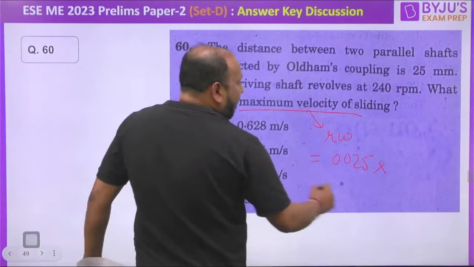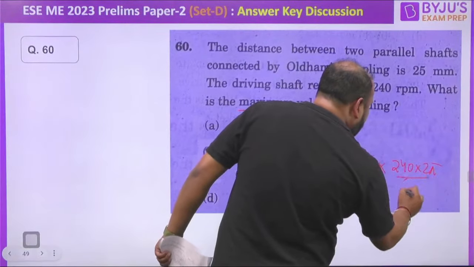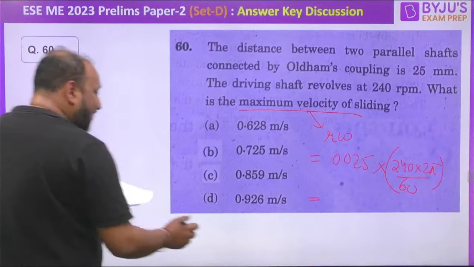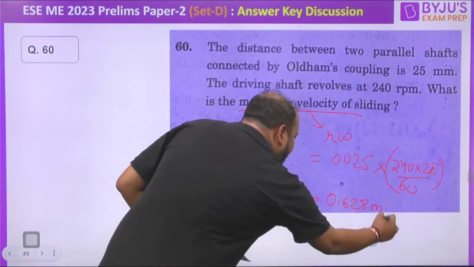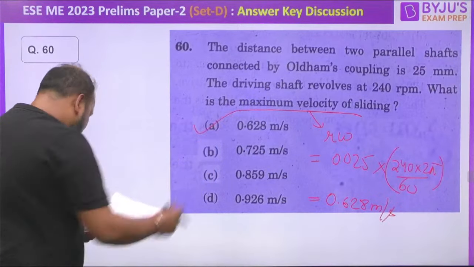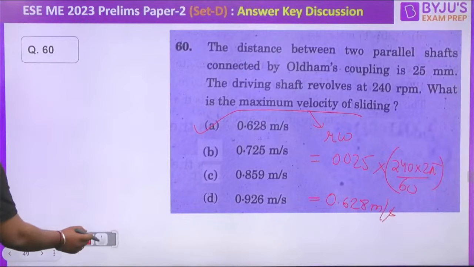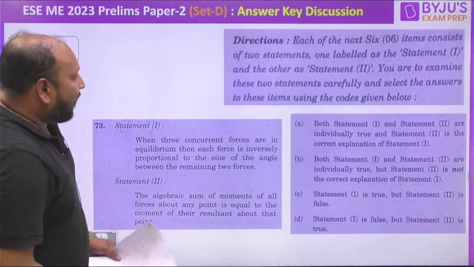Omega is 240 into 2 pi by 60. Solving, you are getting near about 0.628 meter per second. Option A is the correct answer, right. चलिए आगे बढ़ते हैं नेक्स्ट क्वेश्चन की ओर. Question is, we are having some statements.